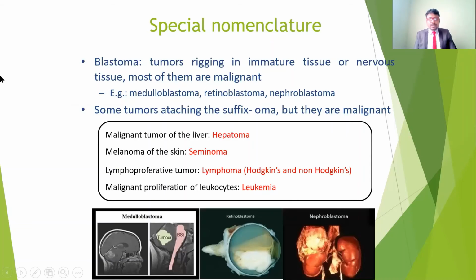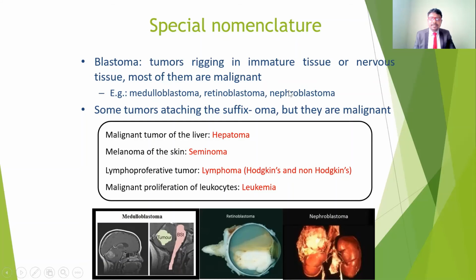So we are going to observe, for example, blastoma. Blastoma means the tumor is arising in immature tissue or nervous tissue. If it is related to nervous tissue involvement, it is called a blastoma. Examples are medulloblastoma, and also retinoblastoma and nephroblastoma.